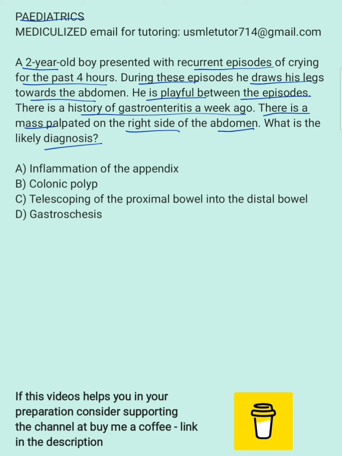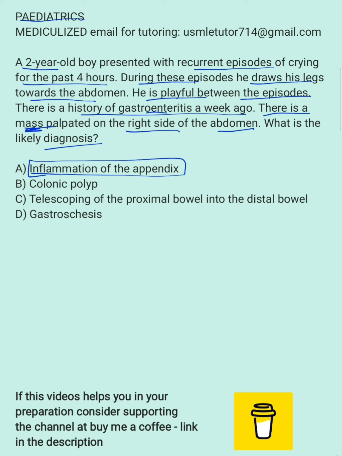Those are the words they would use for a child who is in pain. Remember there's also a history of gastroenteritis and a mass palpated on the right side. So this definitely looks like a case of intussusception.